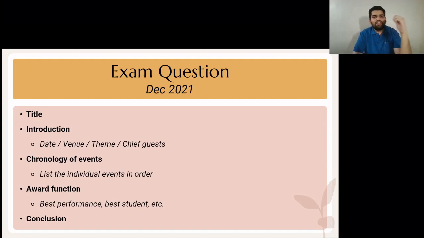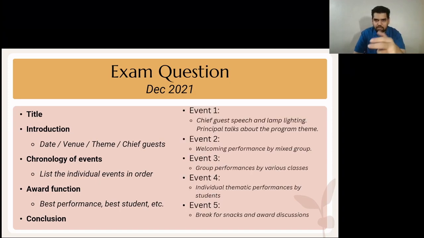Now, when I talked about the chronology of events, let's look at what an ideal chronology looks like. So I've listed 5 events here in total. The first event, the opening event, is the chief guest giving a speech and lighting up the lamp. And the principal talks about the theme of the program and opens the program in some sense. Then you have a welcoming performance given by a mixed group of classes or children from various age groups.